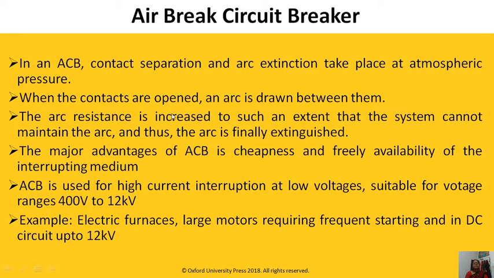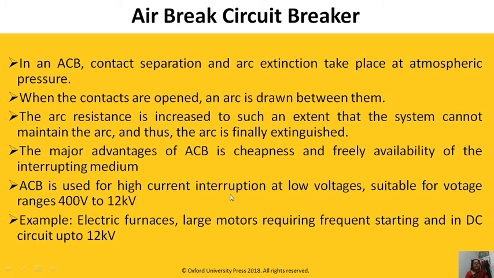In an ACB, contact separation and arc extinction take place at atmospheric pressure. When the contacts are opened, the arc is drawn between them. The arc resistance is increased to such an extent that the system cannot maintain the arc, and thus the arc is finally extinguished. The major advantage of ACB, as we know, is that air at atmospheric pressure is the arc quenching medium, so it is freely available.